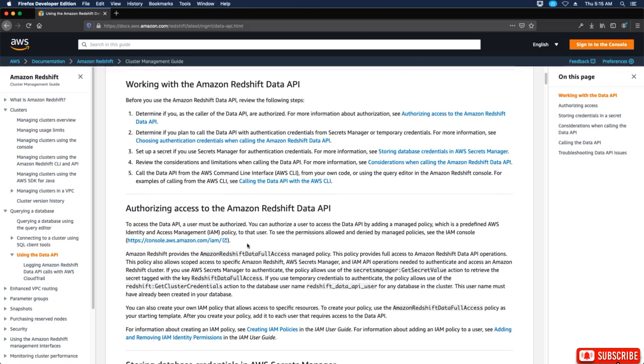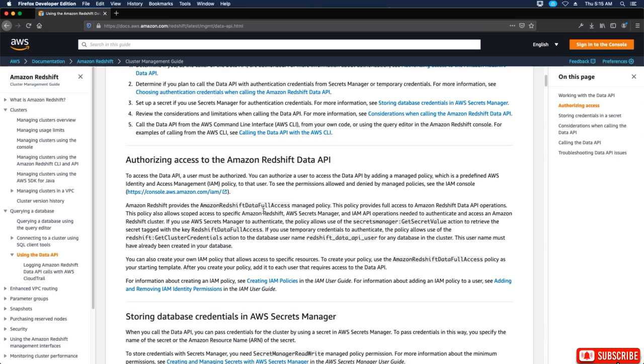Authorizing access to the Amazon Redshift Data API. To access the Data API, a user must be authorized. You can authorize a user to access the Data API by adding a managed policy, which is a predefined AWS Identity and Access Management, or IAM, policy, to that user. To see the permissions allowed and denied by managed policies.